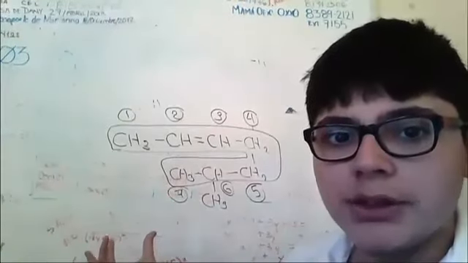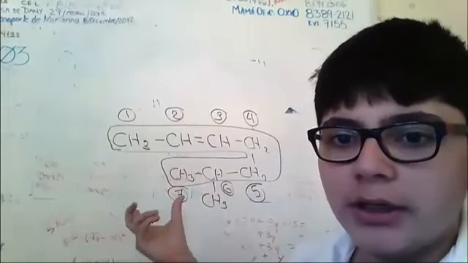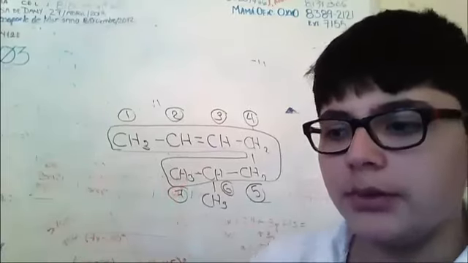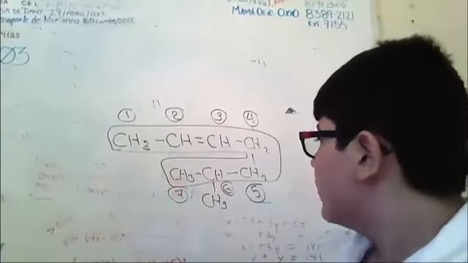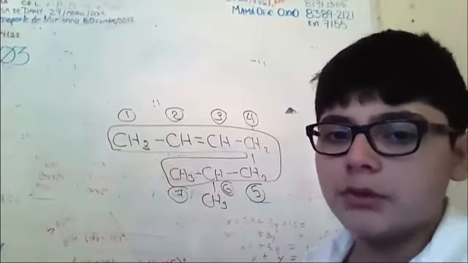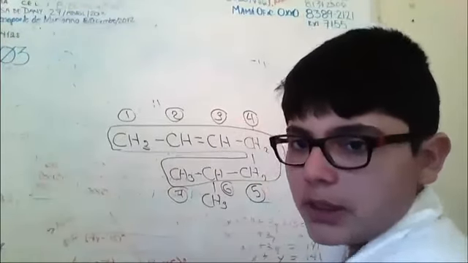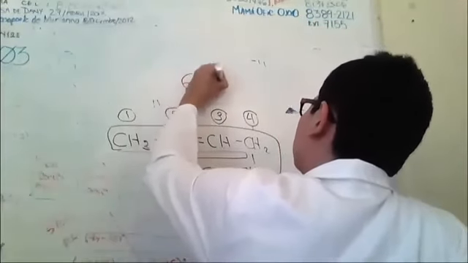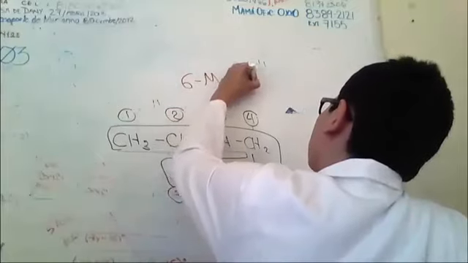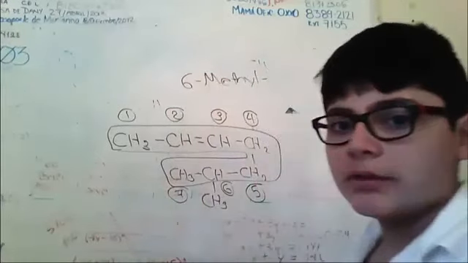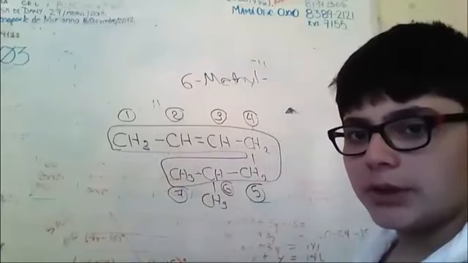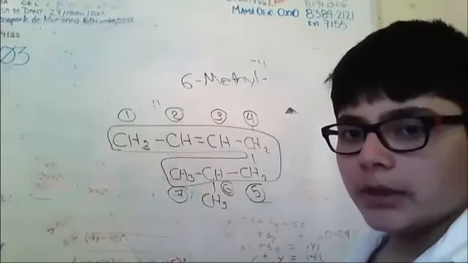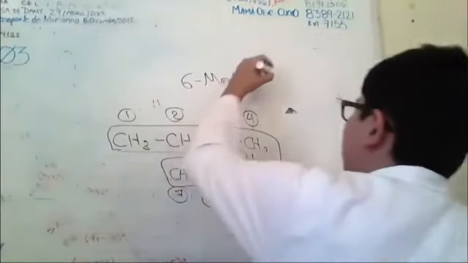Well, here we have another example of naming an alkene. And I already choose the longest chain and numbered it. So here we have an example. We first name the substituent, which is a methyl, and select its position. And last, we just give the name of the longest chain, which contains seven carbons. And this gives the name of heptane.